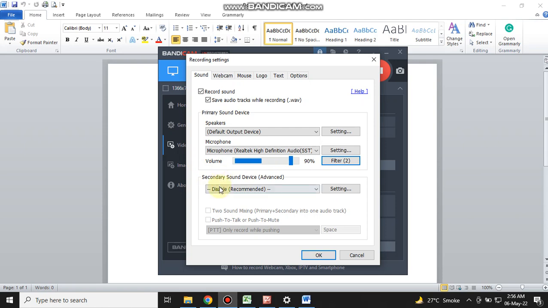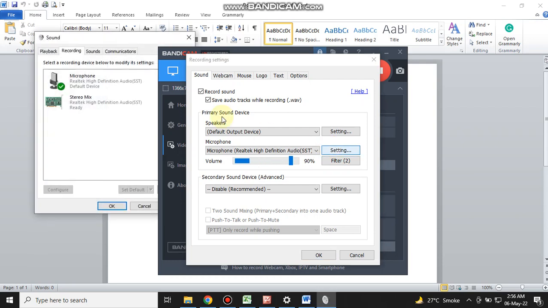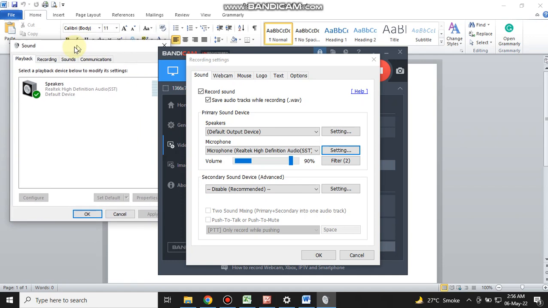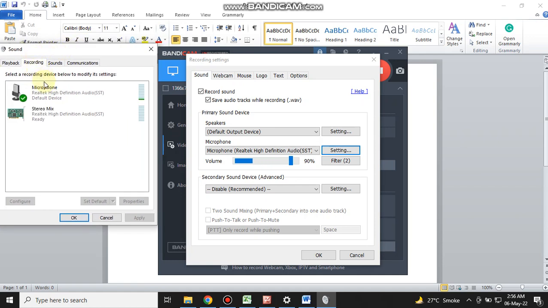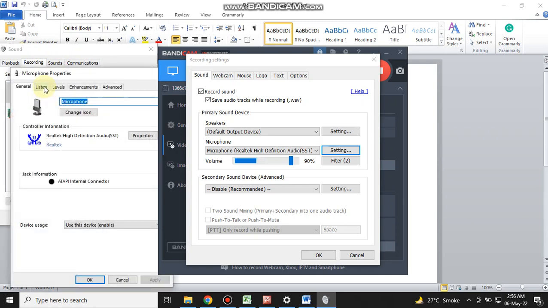Here another option is very necessary: if you don't get sound when you record any video, then the second most important thing would be very helpful. You just click on settings. Here you see recording, microphone, playback, and playback also has options. You click on recording, double click on microphone, then select the listen level. Here are the two options.